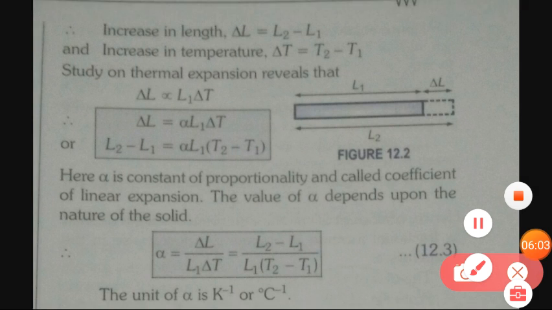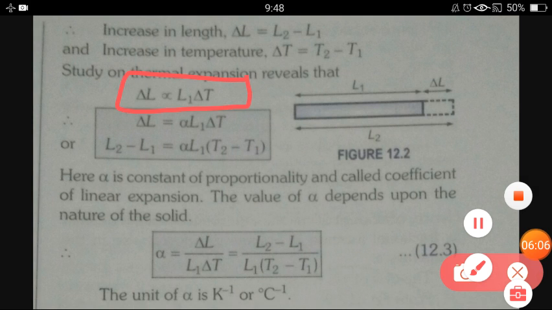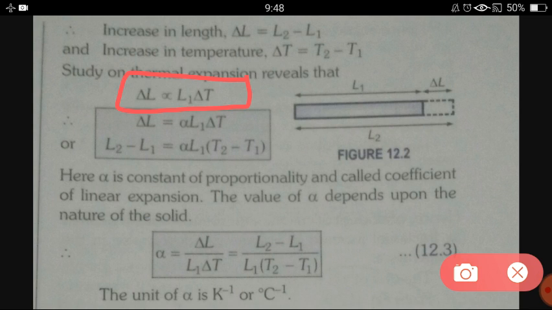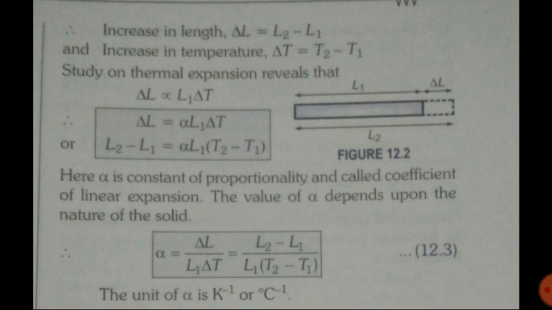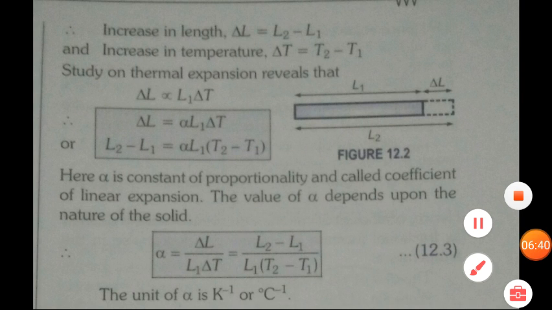So here we have del L directly proportional to L1 and del T. Okay, so here you can see the proportionality sign is there. If we want to remove the proportionality sign and put the equal sign there, we have to introduce one constant. So here you can see that constant alpha is there. So when we remove the proportionality sign, we can write this equation as del L equals alpha L1 del T. Or in place of del L, we can put L2 minus L1, and in place of del T, we can put T2 minus T1. So this equation takes this form here in front of you.